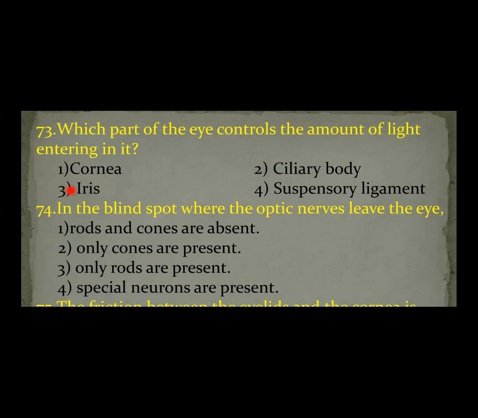Next, question number 74. The blind spot is where the optic nerve leaves the eye. What is the blind spot? The area at the posterior region of the retina where the optic nerve exits is called the blind spot. In the blind spot there are no photoreceptor cells, that means rods and cones are absent. So no image is formed there because of the absence of rods and cone cells. Therefore, the answer is the first option.